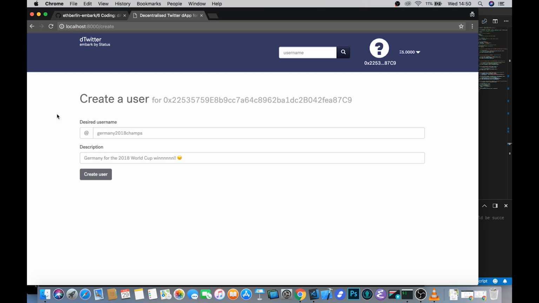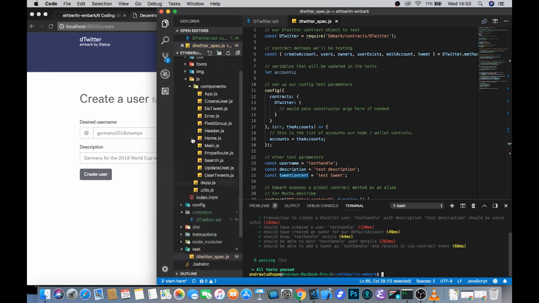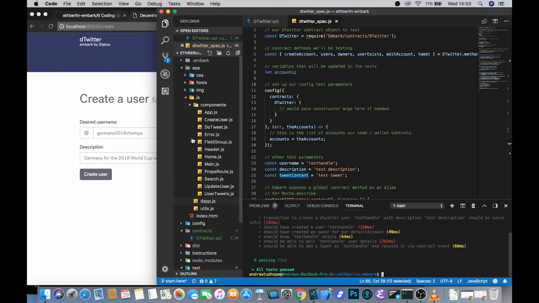So we strongly recommend use this stuff and build what you need based on what's been written by others, and just take it and improve it. And we're always obviously looking for pull requests to the Embark repo as well, so if you do those, there might be some extra rewards in it for you.